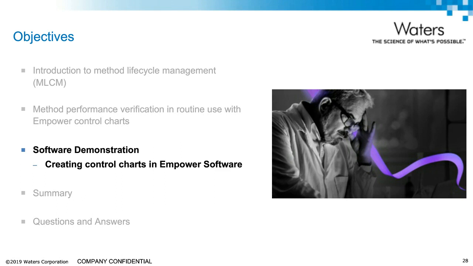We'll probably state this more than once, but for those of you that have Empower software that are watching and listening today, you need to have the system suitability option to do this, and that gives you the ability to create the control charts, and they are essentially report groups, as you'll see when I go through this demonstration. When I begin the demonstration, for those of you watching, if it doesn't automatically start, then you may have to click the Start button so that you can hear and see what I'm doing.